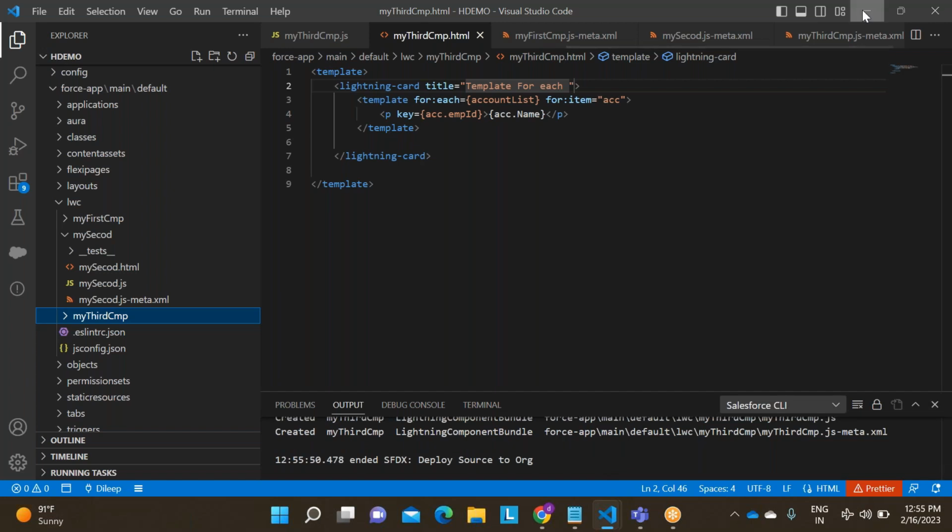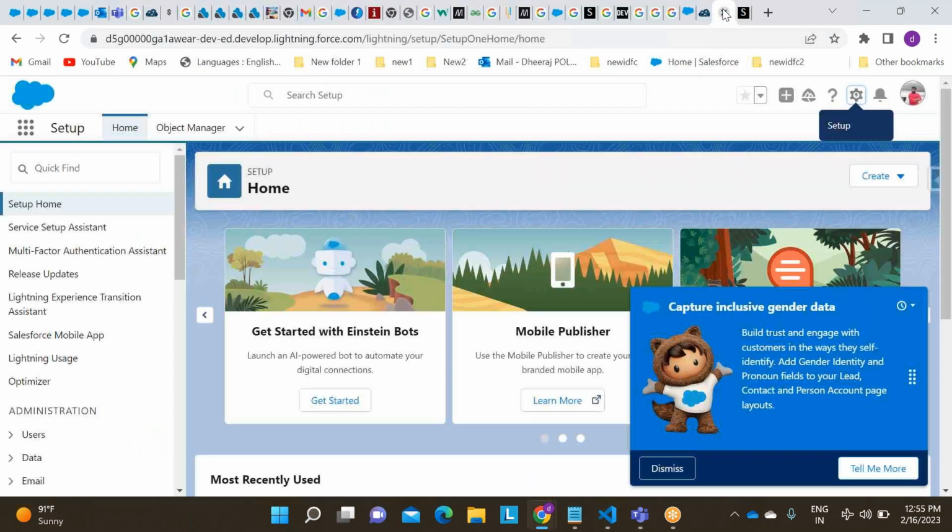So let us go to our component, open the sales tab.